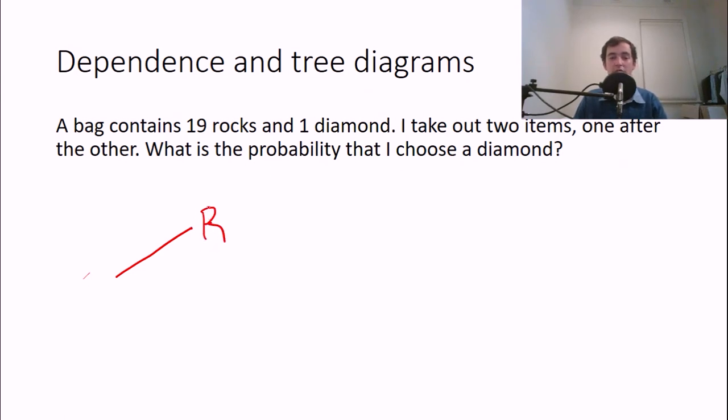For the purposes of this question, there's either a rock or a diamond, but it's just the case that there's a lot more rocks than diamonds. So what I can do is I'll set up a tree diagram where the outcomes are not equally likely this time. The probability of getting a rock the first time is 19 out of 20, because 19 successful items, or 19 rocks, and 20 items in total.